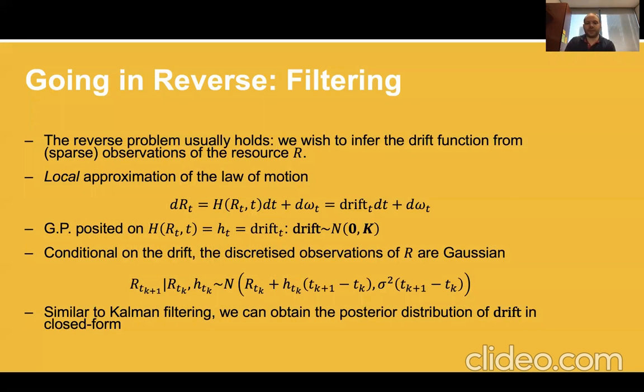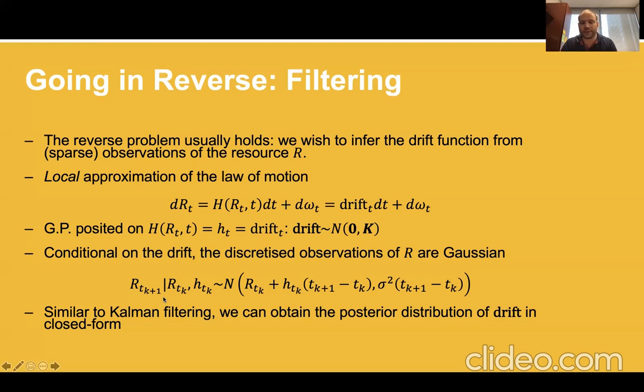Right, so this is really the last consideration, which is just to say that usually we would go the reverse way, which means that we would observe the resource at certain points in time, and we would have to infer how it is evolving. This would correspond to a filtering problem in the same framework that we've already talked about, which is that of Gaussian processes. All the details are in the paper, but the idea is that we rewrite slightly the law of motion. We make it local because we don't have access to more information, and based on that, we put a prior on the drift that we observe here, which would again be a Gaussian process.